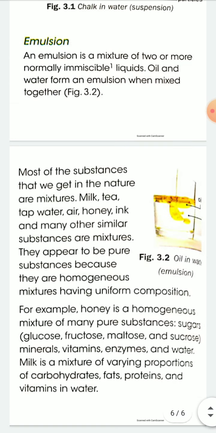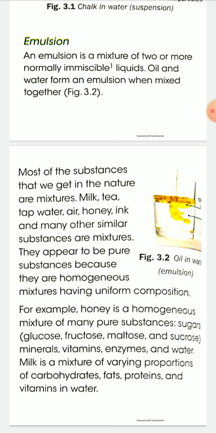Now emulsion is another type of heterogeneous mixture. An emulsion is a mixture of two or more immiscible liquids. For example, oil in water. Oil does not mix with water generally. So a mixture of oil in water is an example of emulsion. So oil and water form an emulsion when mixed together. Okay, so examples of emulsion are oil in water or water in oil.